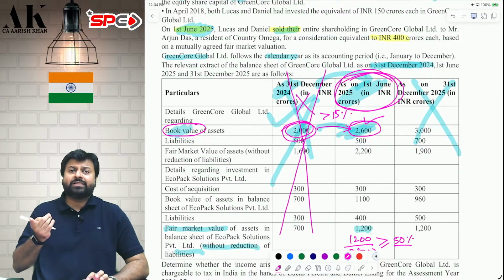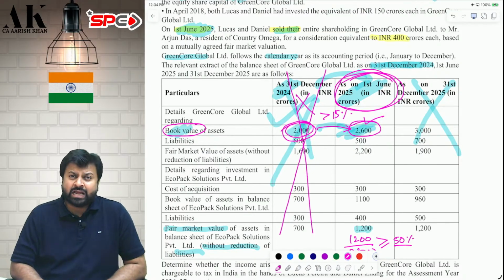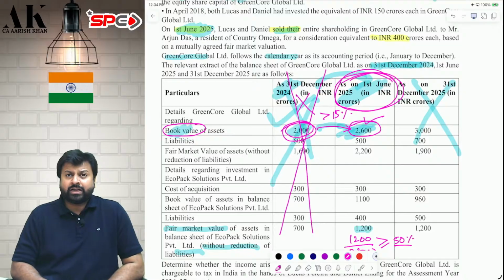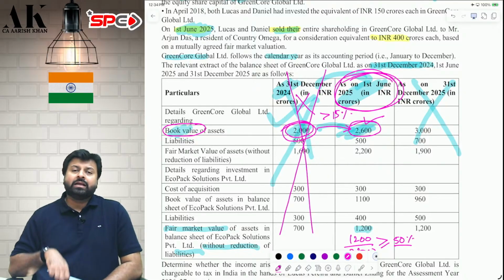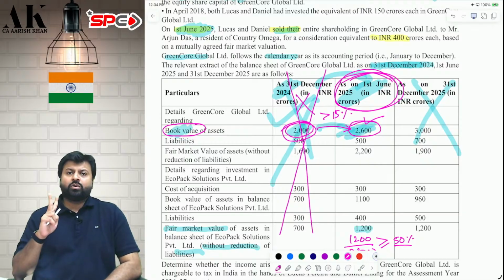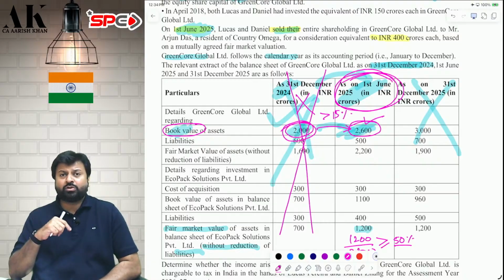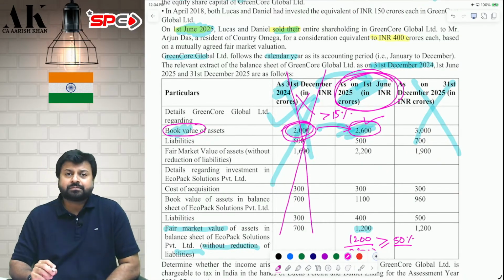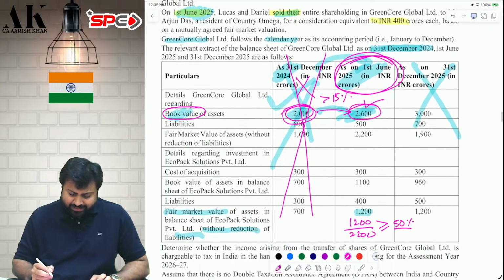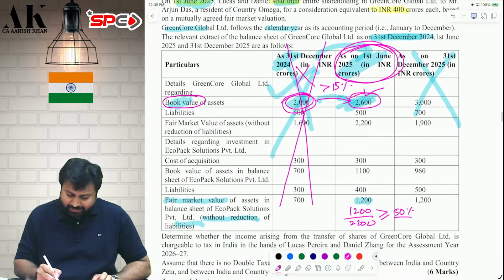Now, on this date, I will check whether the shares of Green Core derive their value substantially from assets located in India or not. So, how to determine that? For that, there are 2 conditions which Green Core has to fulfill. First, the investment in India should be more than 10 crore rupees. And the investment in India as compared to the total investment should be at least 50%. So, how much investment have they made in India? They have made an investment in India of 1200 crore.